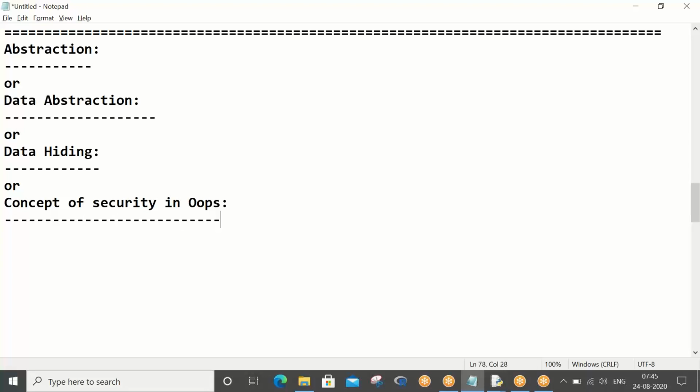So now let me try to highlight what abstraction is. You must have heard of paper presentations, journals, right? They usually give a deadline. Let's say in January a paper presentation is there.